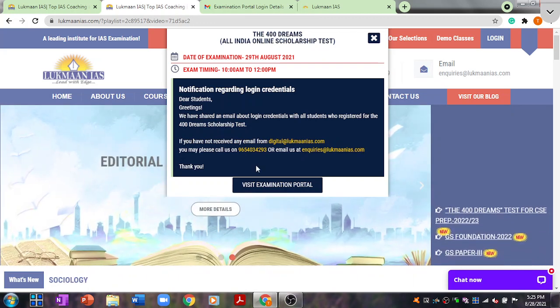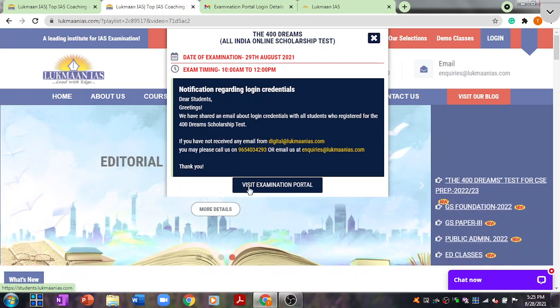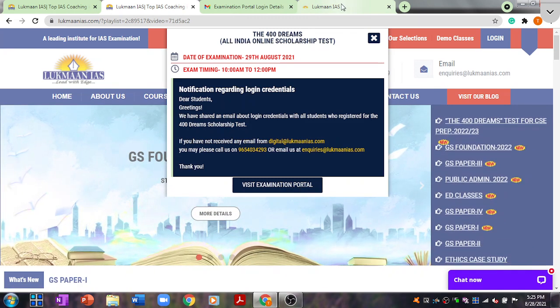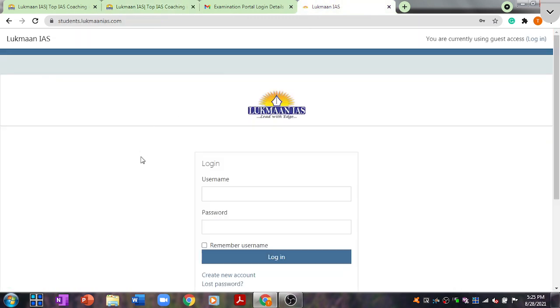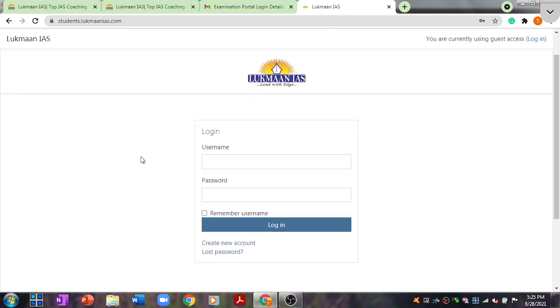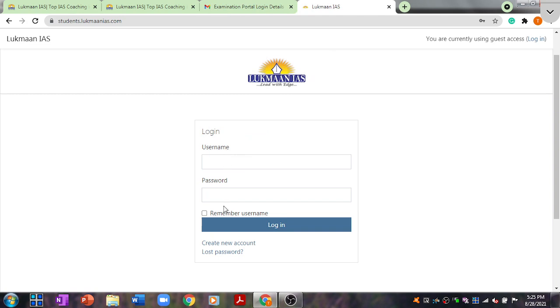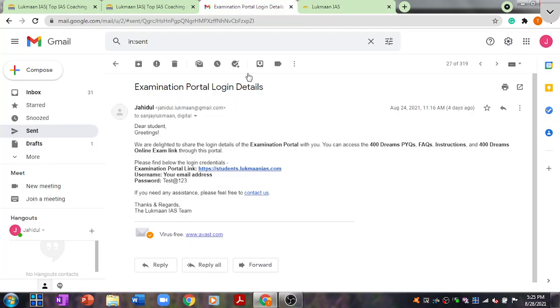After that, here there is a button that says visit examination portal. If you click on this particular button, it is going to take you to this particular screen. So this is the examination portal. Over here it is asking you to enter the username and the password. So where will you find the username and password? For that purpose, you need to just check your email.